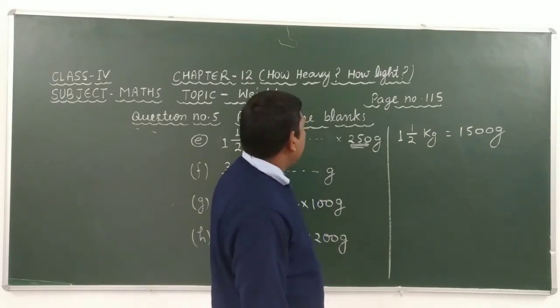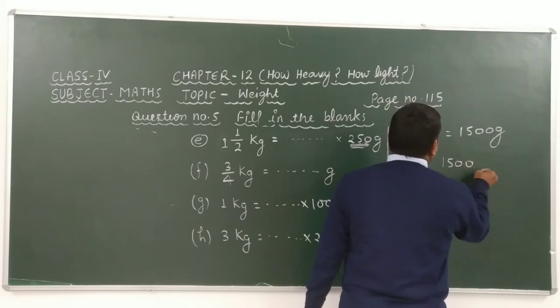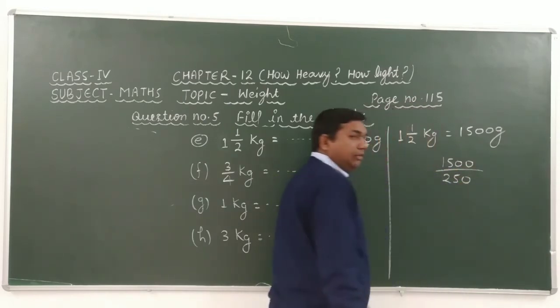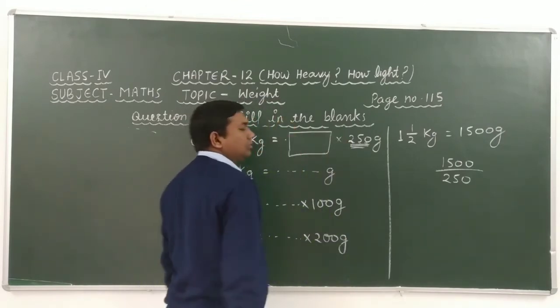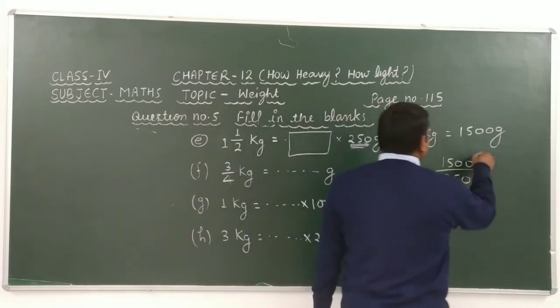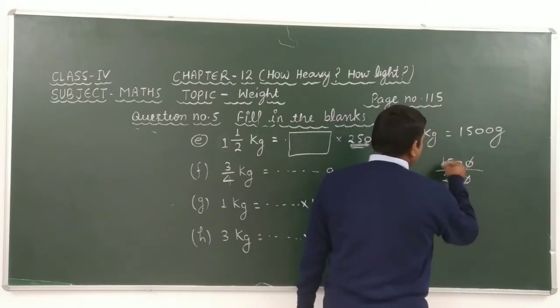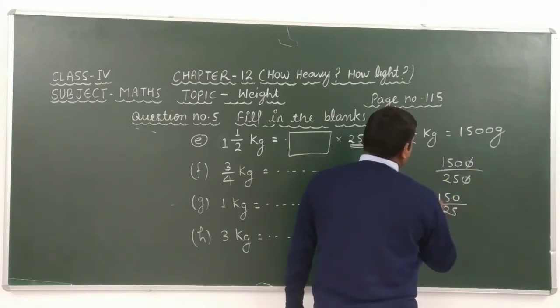It means that we have to take the division of 1500 divided by 250, then we get the result. Look here, 0 0 cancel out. After canceling this we get 150 over 25.